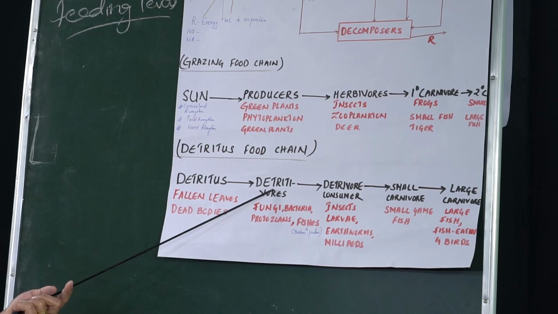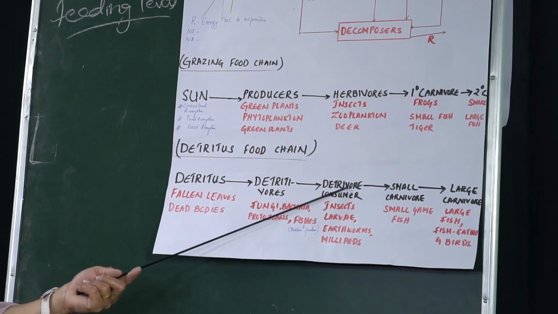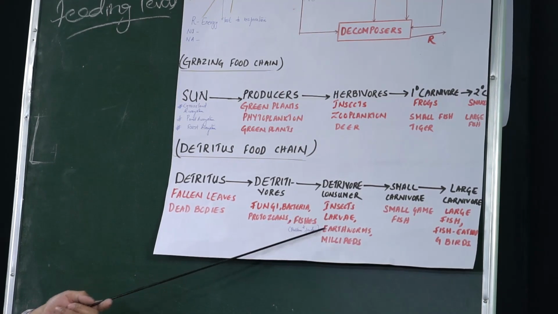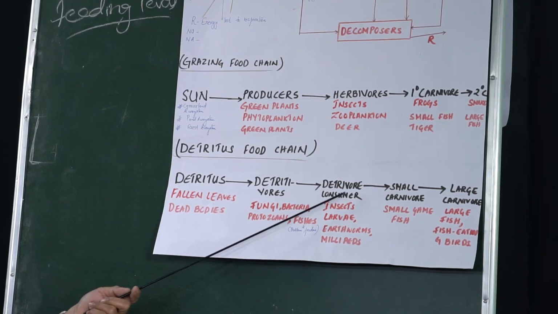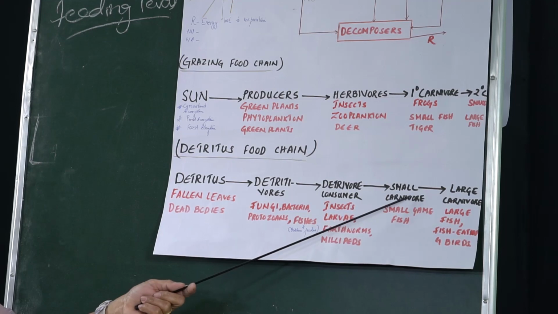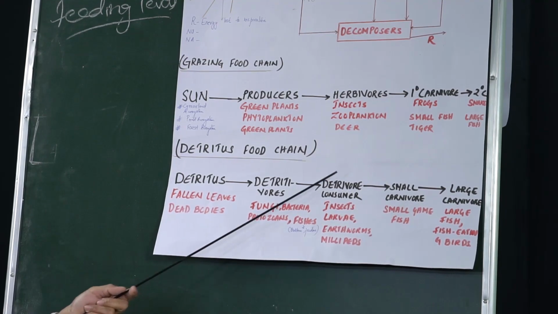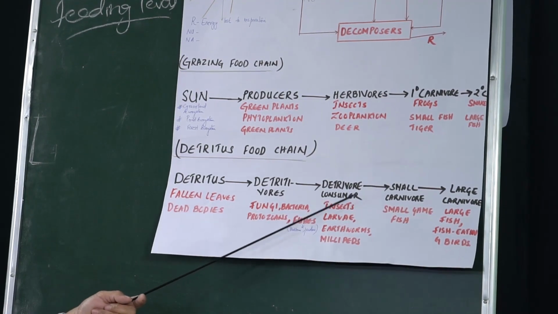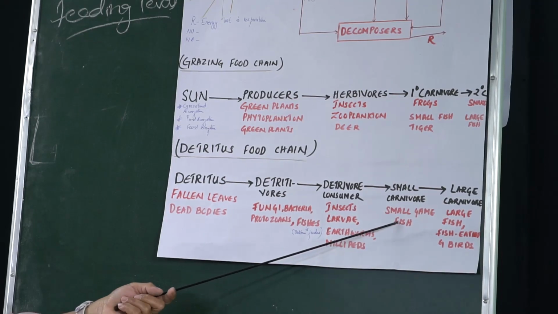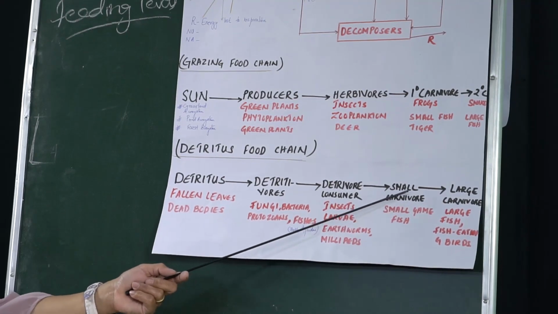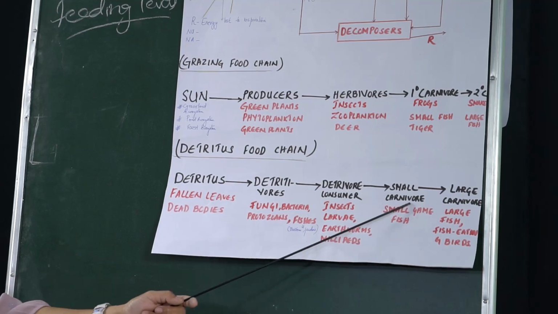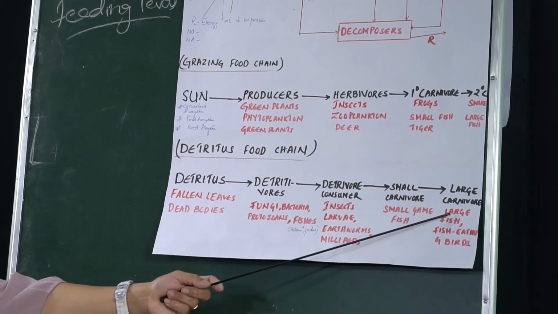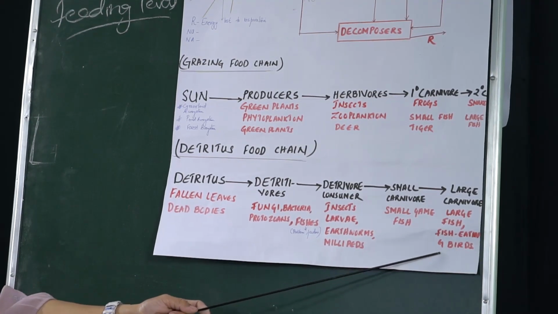Then in turn, these detritivores are eaten by detritivore consumers, which include the insects, larvae, earthworms, and millipedes. Then in the next trophic level, the small carnivores feed upon the detritivores, and this includes small game fish, and subsequently the large carnivores feed upon the small carnivores, which include the large fish and fish-eating birds.